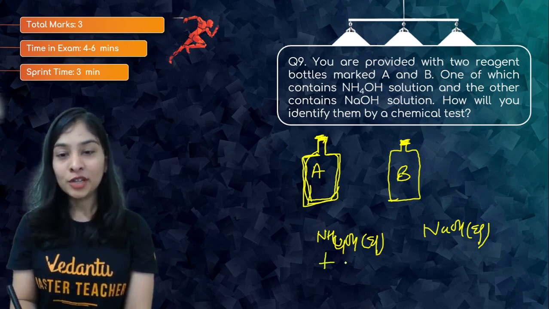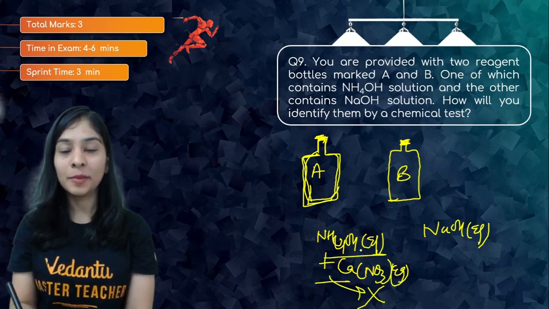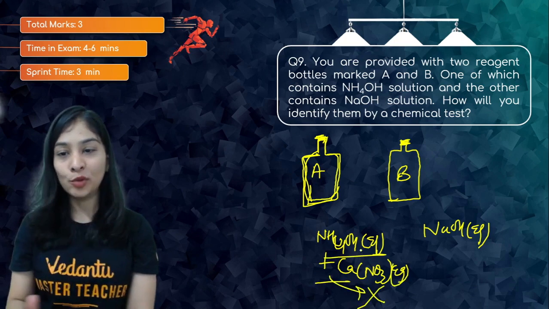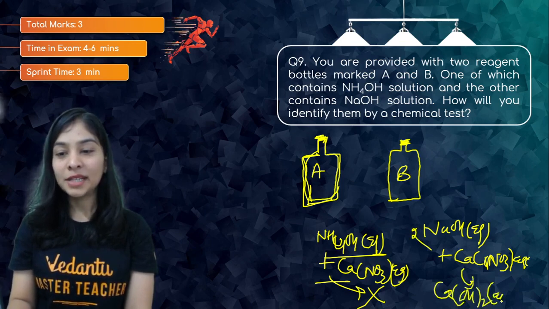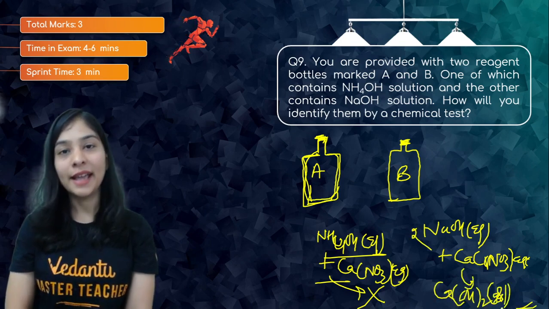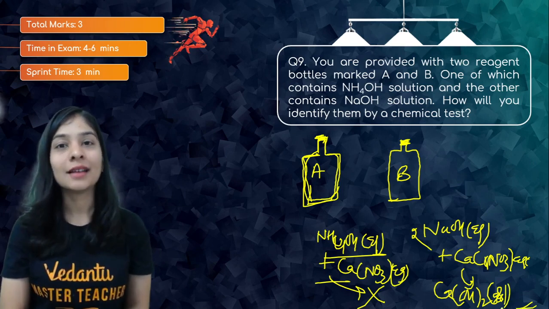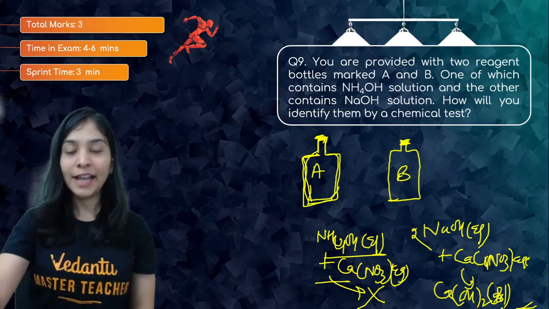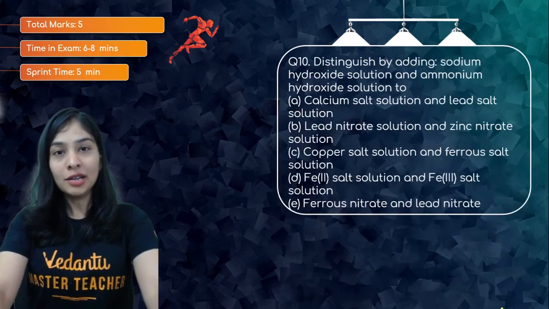So if you put calcium nitrate aqueous solution, taking some drops of the same, there will be no reaction as that will be the weak alkali. No reaction means that's my ammonium hydroxide. And if you take calcium nitrate aqueous solution and a reaction occurs to give a white precipitate, that means that is my NaOH. So with the help of this reaction, we can detect what exactly we have. Right, students? Do let me know. You get it? Okay.